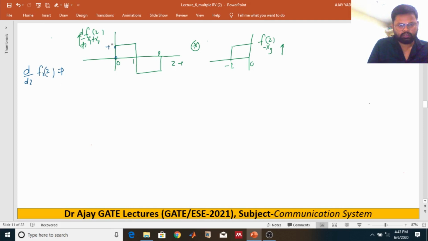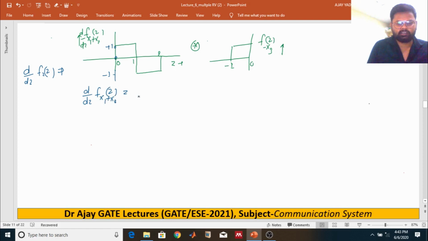This is plus 1, this one is minus 1, right? How do you get it? I am just putting these signals in the form of steps, right? How do you write this one? So we can say that this differentiation d over dx of x1 plus x2 of z can be written like that.